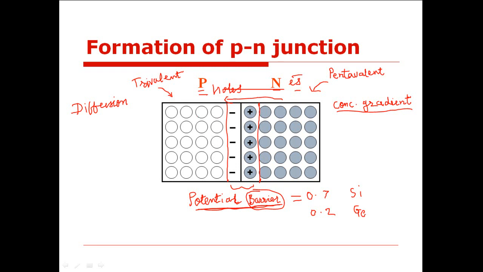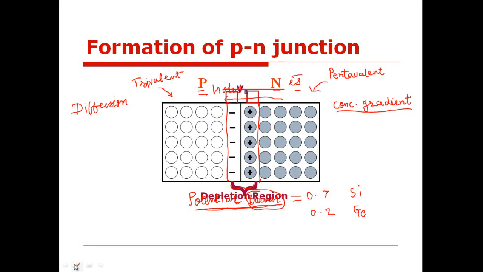And then we say that the diode is formed. So this is how the formation of a PN junction diode takes place. Now there are two types of biasing mechanisms. One is called a forward bias and the other one is called reverse bias.